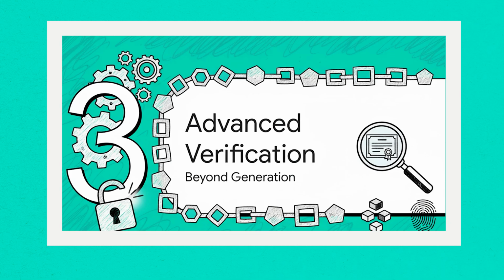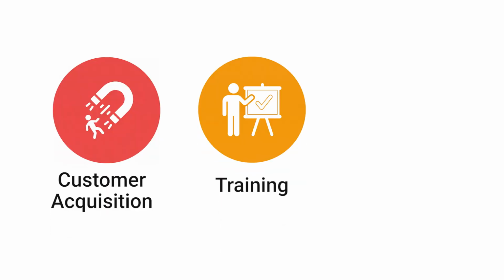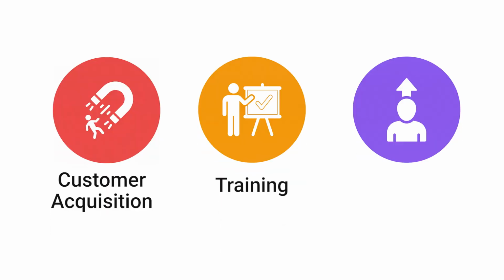Then we realized that, hey, you can go beyond this. You can have bulk generation, you can have sending, but you can do way more. What are the expensive things in running an educational institute? Well, it is CAC, customer acquisition cost, and then it is training. Well, we can't take care of training, and then getting them placed. Well, there are 3 challenges here, but we can't solve all 3, but we can solve the first one. Okay, how can you solve it?